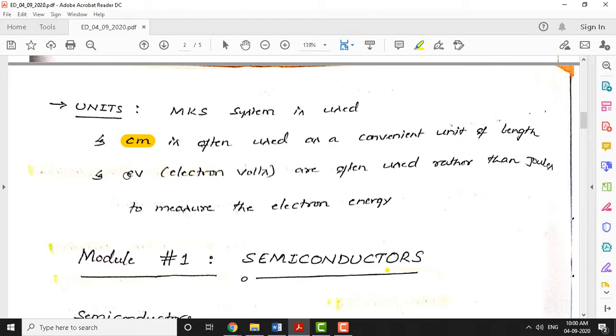Another thing is electron volt. You know that electron volt measures electron energy. Most textbooks use even joules to represent electron energy, but as per the MKS system, we use electron volt to measure the electron energy. So these are the two units I have shown here. In the upcoming classes, you will see more units that belong to the MKS system that can be used in this course.